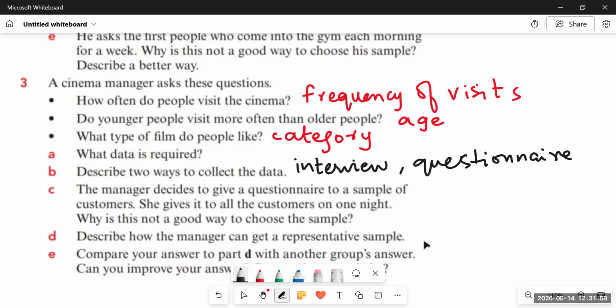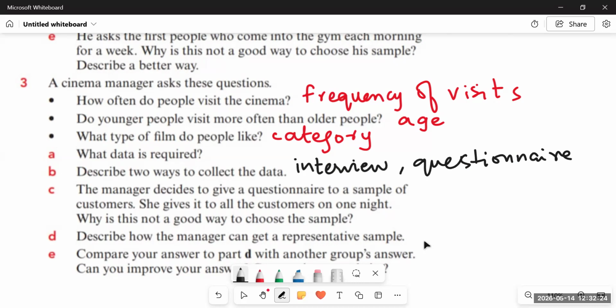And in part C, it says the manager decides to give a questionnaire to a sample of customers. She gives it to all the customers on one night. Why is this not a good way to choose the sample? Again, the timing is not appropriate, since they have to collect the data. For example, the movie was of a particular type which people like, and it will not give a clear picture of what type of people are coming at different timings, different days.